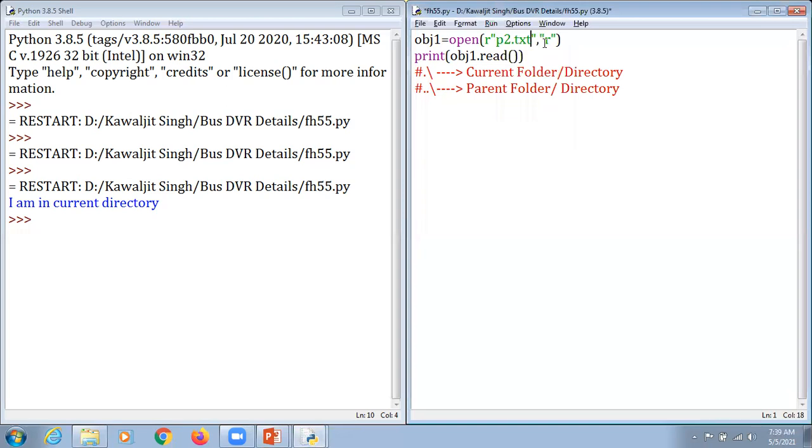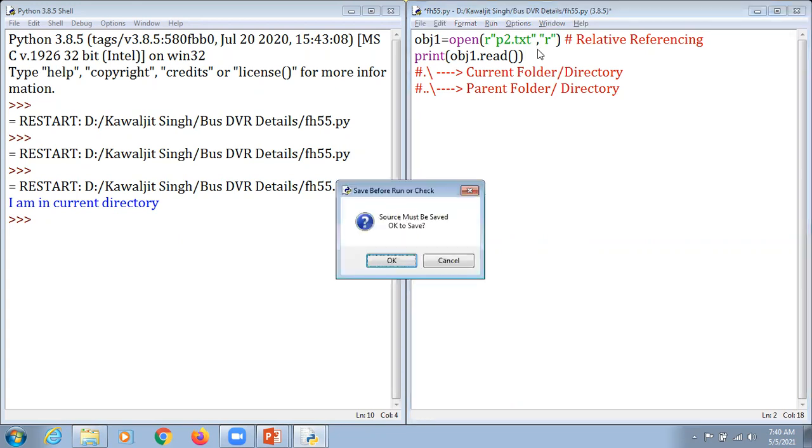As I have not mentioned any details regarding the root directory or the different folders, this is to be called relative referencing. Relative reference means we are not going to give the details of any of the folders, so it comes under the category of a relative reference.